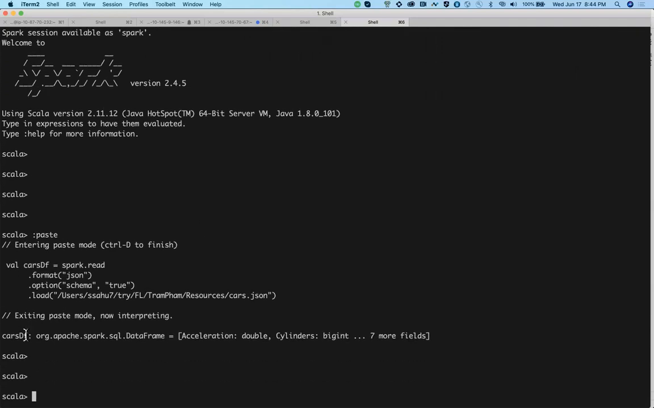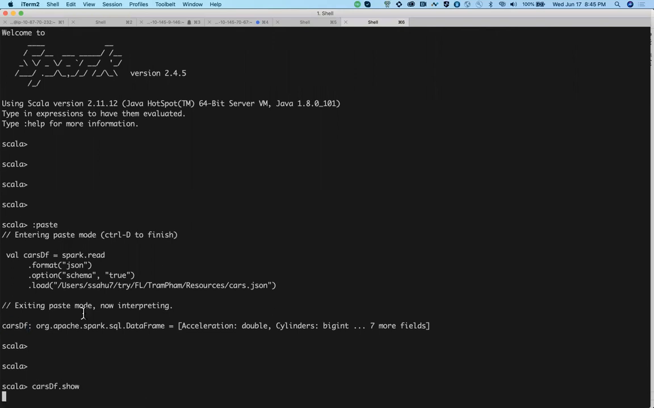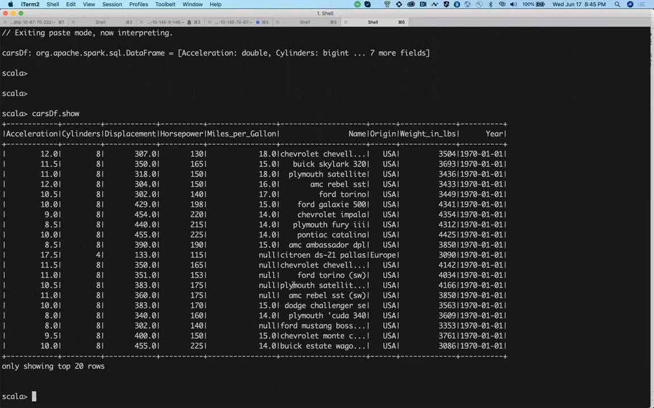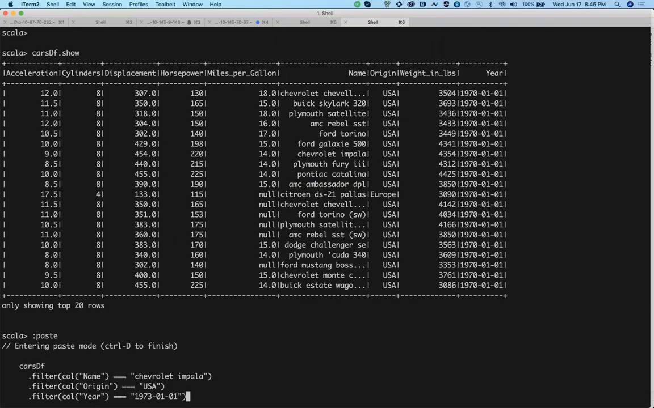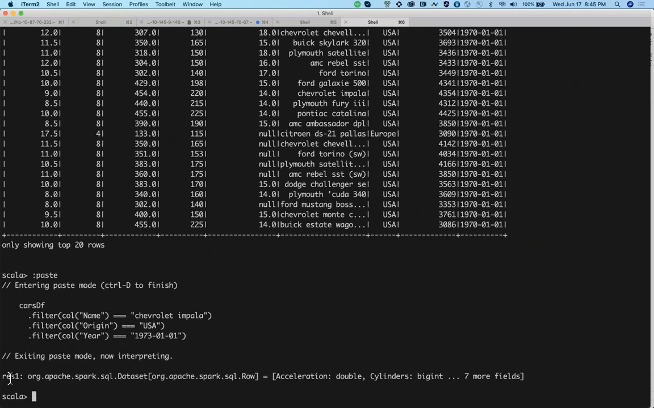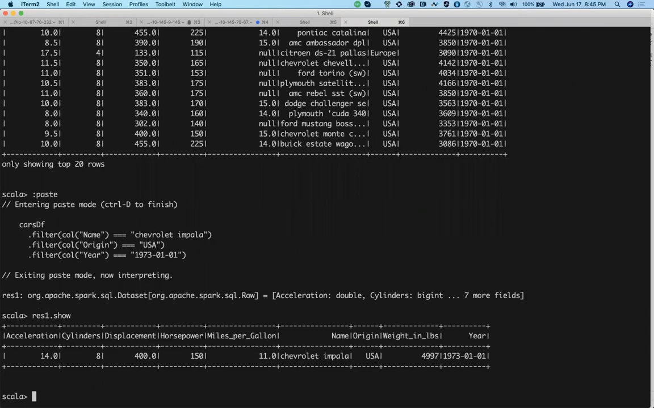Now we have cars. Let me just quickly show this one. Now we'll run whatever we proposed, right? This particular thing. Now this is the data frame it has returned. Let's do a show, right? Now this is until here you're correct. So it's returning only one row with this name, this origin, and this year, right?